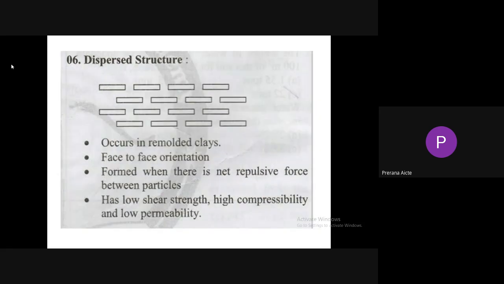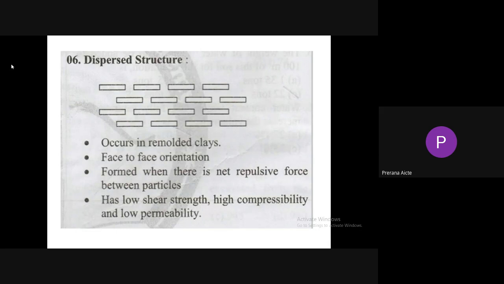The next one is dispersed structure. It occurs in remolded clays. That means when clay soil is disturbed; remolding means creating disturbance to soil. When clay soils are disturbed, dispersed structure is formed. It consists of face-to-face orientation, whereas flocculated structure consists of edge-to-face orientation. Dispersed structure is formed when the net repulsive forces between particles are more.